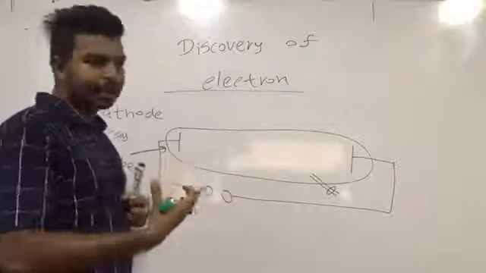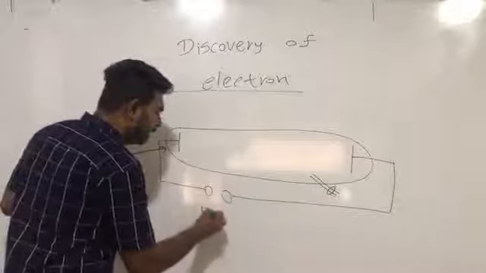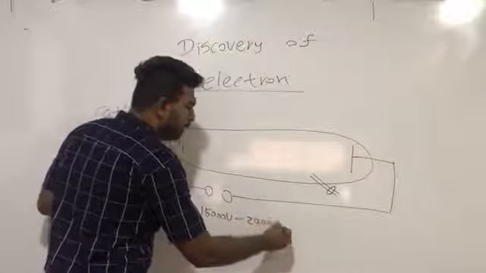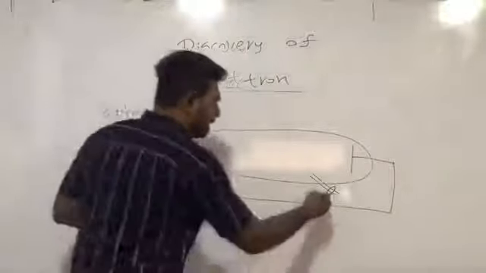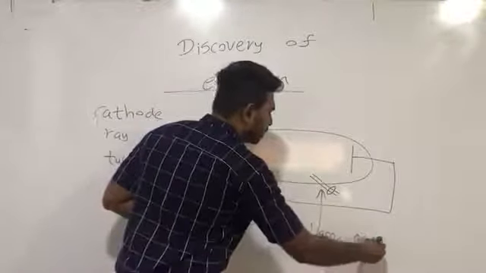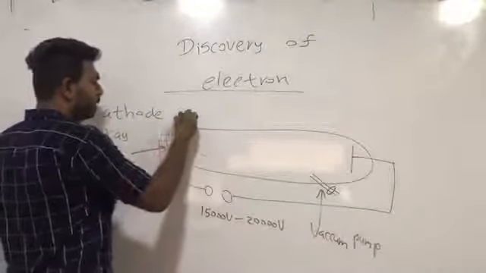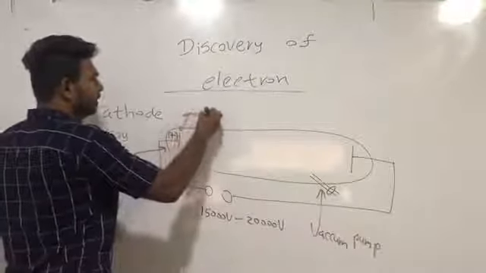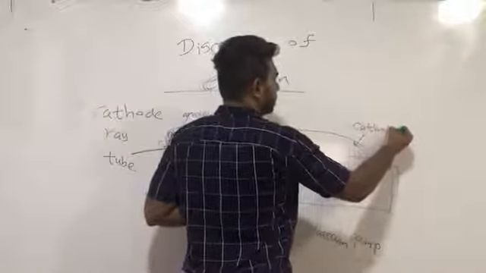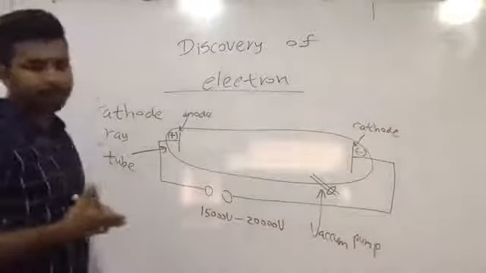So we have to connect a large voltage source. We will supply a voltage between 15,000 and 20,000 volts. And here is the vacuum pump. And there are two electrodes. This is the positive end, that means the anode, and this is the negative end, that means the cathode. So this is the apparatus we need for the cathode ray experiment.